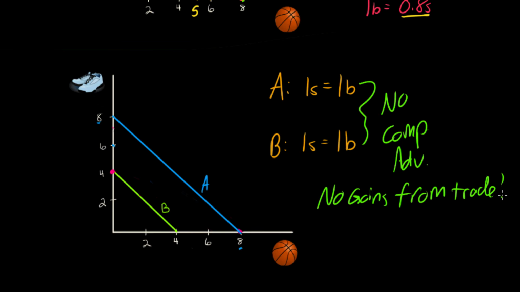In a situation in which two countries have the identical opportunity costs as one another, there is actually no reason for these countries to trade, because there's no way for country A in this case to take advantage of country B's lower opportunity cost in either of the two goods, because country B has the same opportunity cost in the two goods.